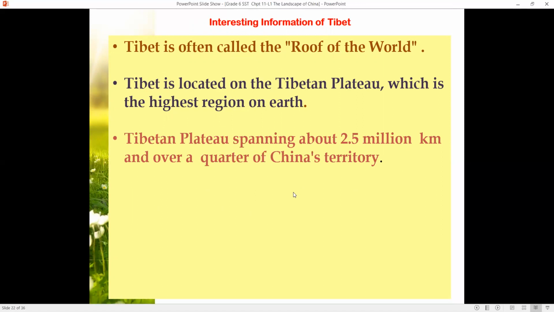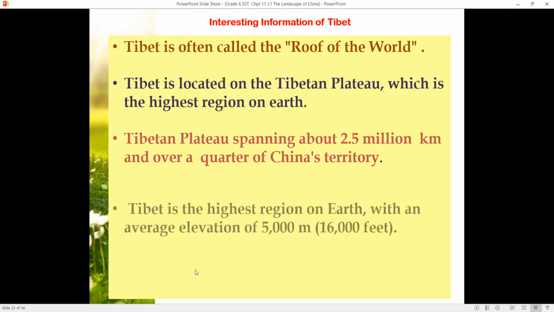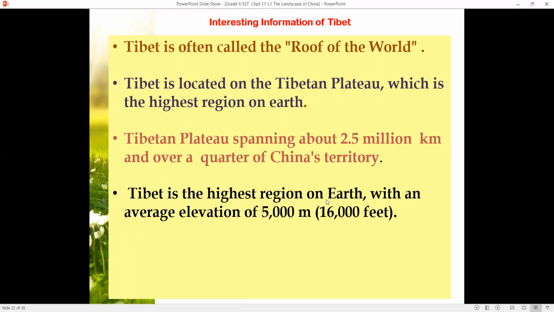So over a quarter of China's territory comes into that area. Tibet has an average elevation of 5,000 meters. That means it is around 16,000 feet high.